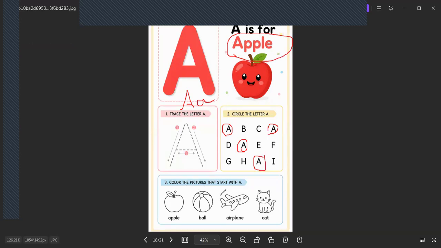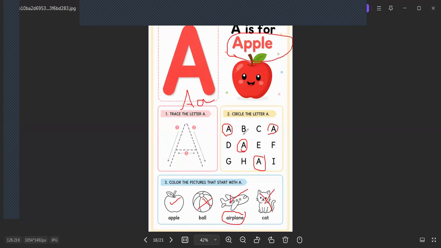So here in this exercise, we make a circle or color the words that start with letter A. Here is apple, it starts with letter A, so this is correct. So I color this word. Ball starts with letter A? No, so I can't color it. Aeroplane starts with letter A, yes. So here I can color aeroplane. Can I color cat? No. Why? Because cat doesn't start with letter A.